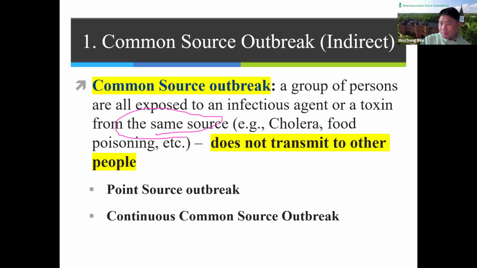There are two different types of common source outbreak: point source outbreak and continuous common source outbreak. The shape of the epidemic curve should be different for each, so we're going to talk about this in the next slide.